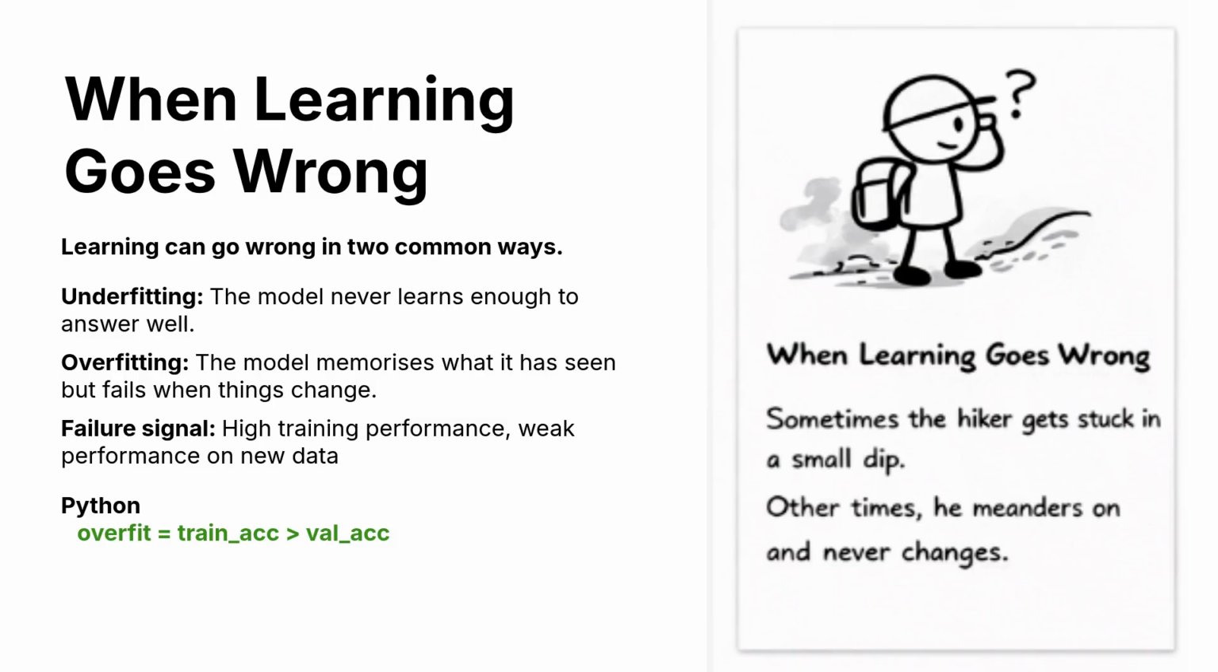Learning doesn't always go perfectly. Sometimes the hiker gets stuck in a small dip that feels low, but isn't the valley. Other times, he learns one path too well and struggles when the ground changes. This is how learning can go wrong.